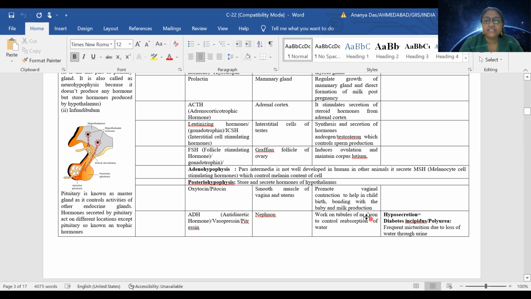If there is less secretion of ADH, there will be a disease called diabetes insipidus. It is also known as polyuria. As there will be less secretion, as a result there will be a problem in urination. There will be too much frequent urination, which is problematic.